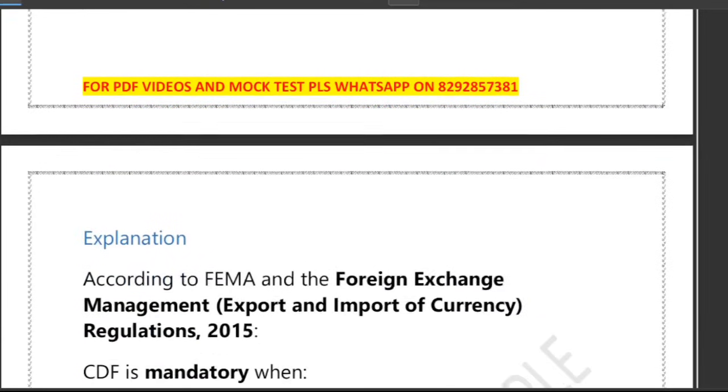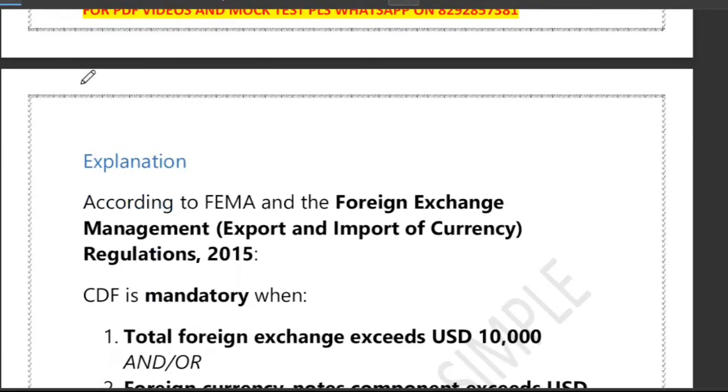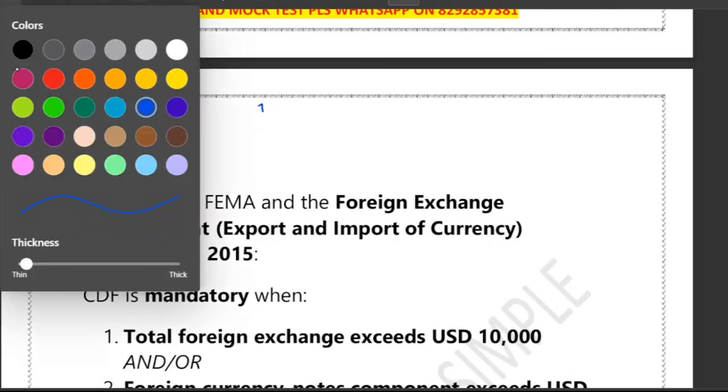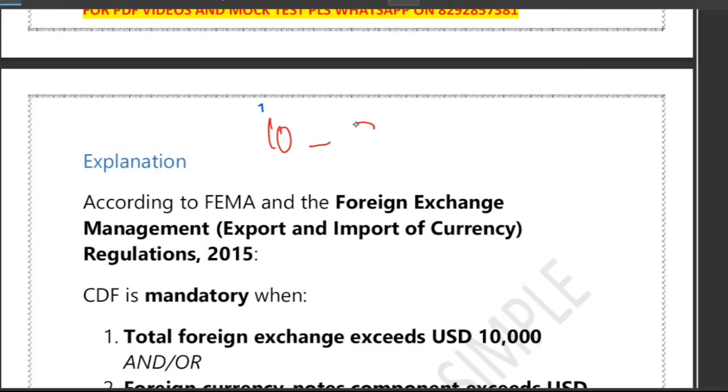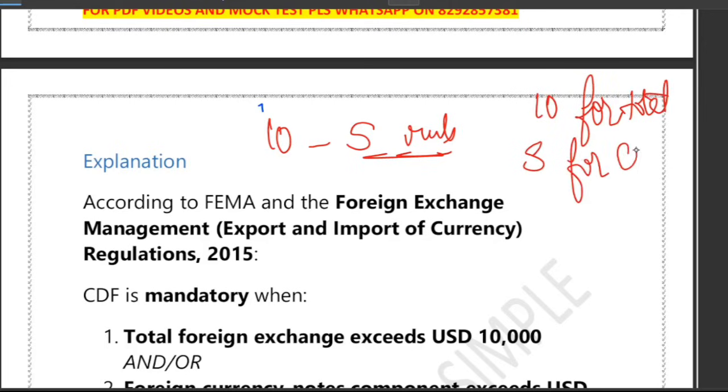So the super memory trick to remember here is the 10-5 rule. Just remember this, let me write it down. What does it say? 10 for total, 5 for cash. It says 10 for total and 5 for cash.